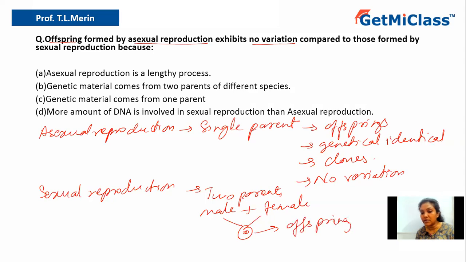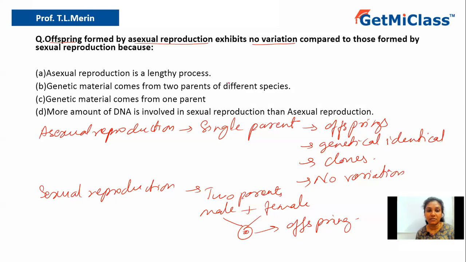Now you can see there is a combination of the genes from the male and the female, and that's why they show variation with respect to the male parent as well as the female parent. So because of the combination of genes from male and female parent, the offspring produced by sexual reproduction show variation. Whereas in case of asexual reproduction, they do not show variation because they are from a single parent.